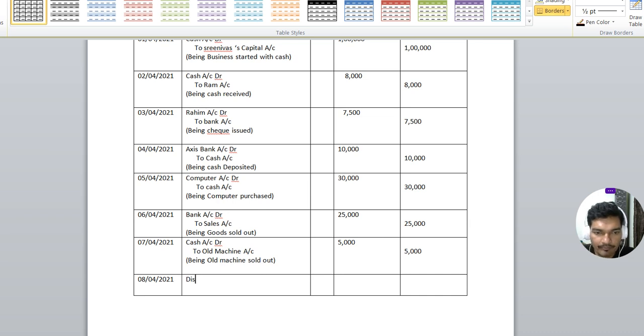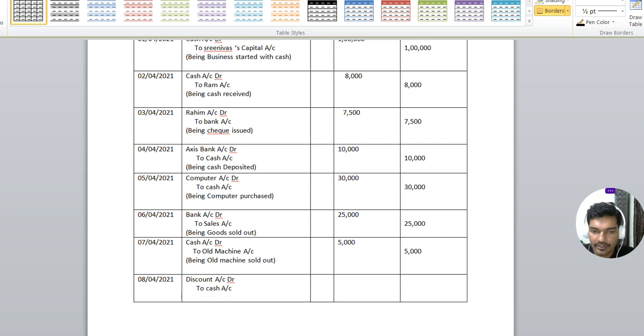So discount account debit to cash account. Suppose discount allowed through bank is given, whenever we allow discount through check, we should write discount allowed account debit to bank account.